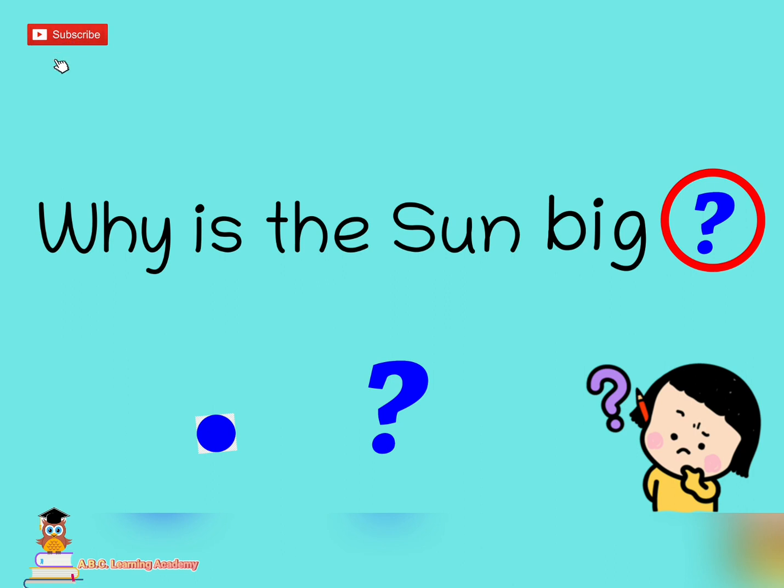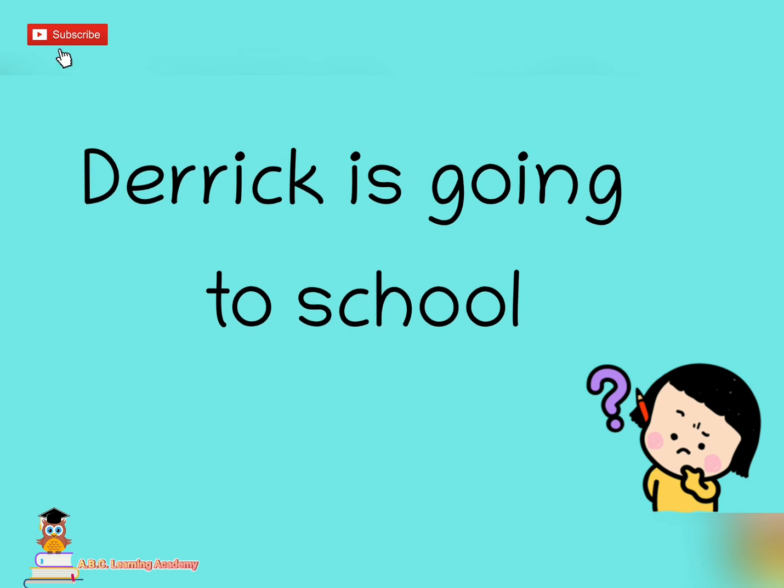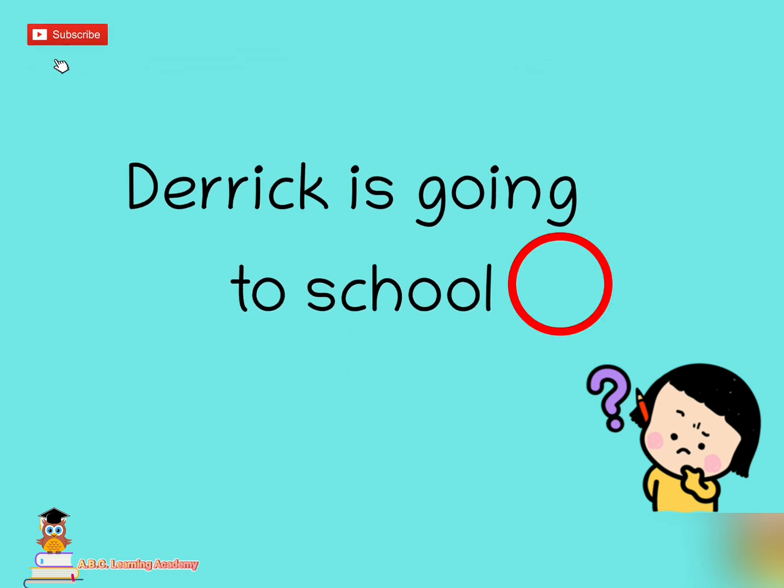This is an example of an interrogative sentence. She loves chocolates. Are we going to use period or are we going to use question mark? That's right. The answer is period. This is an example of a declarative sentence.